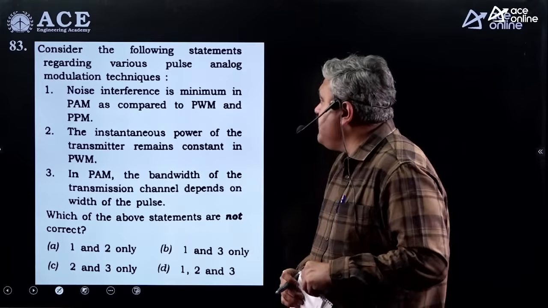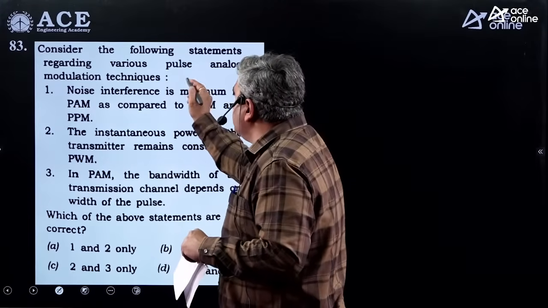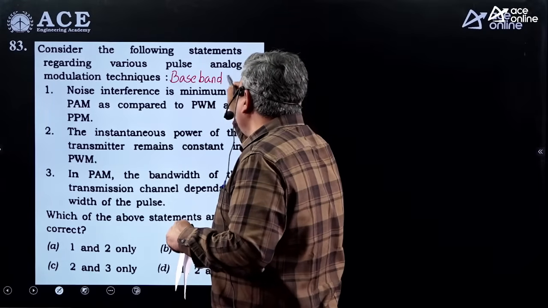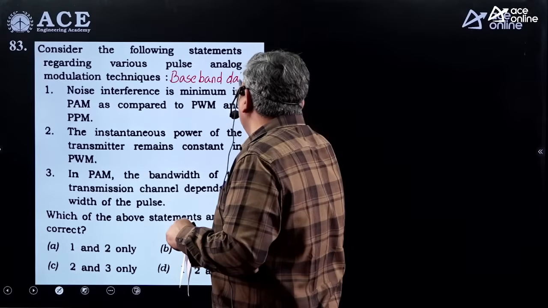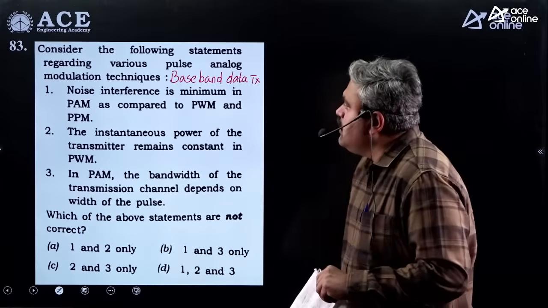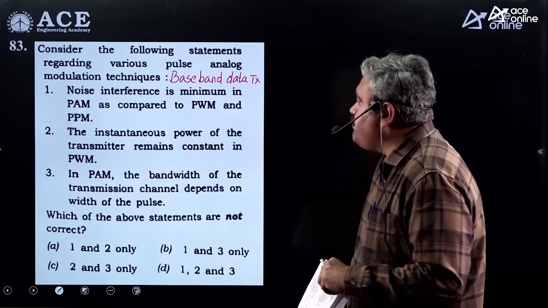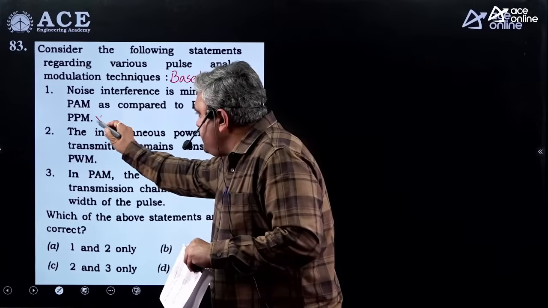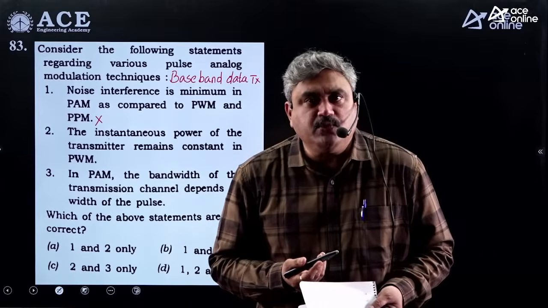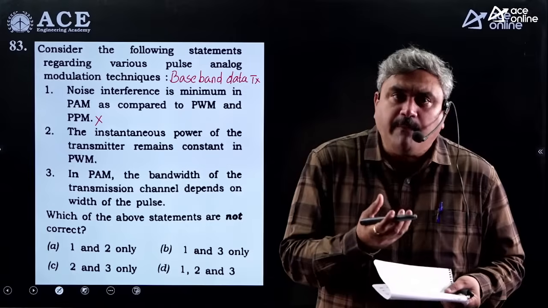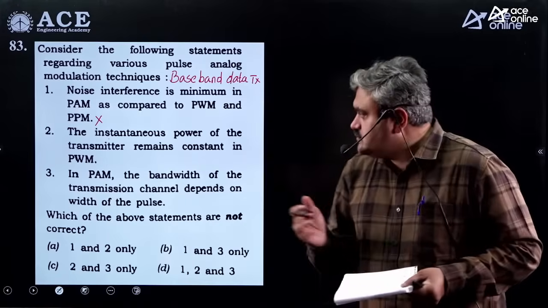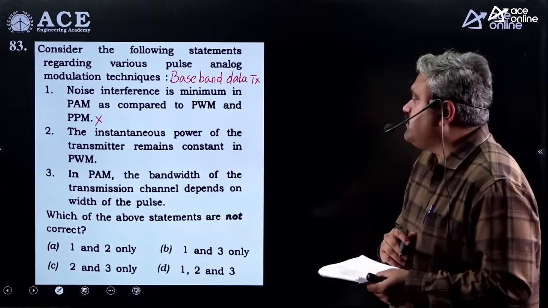Consider the following statements regarding various pulse analog modulation schemes. So these are coming under baseband data transmission techniques. Pulse digital we have and pulse analog. So these come under pulse analog modulation schemes. See these statements. Noise interference is minimum in PAM as compared to PWM and PPM. False statement, because PAM is what? Variation in the amplitude of the pulse with respect to your data. So noise is variation in amplitude only. So when you mix noise with PAM signals, obviously the effect of noise will be more on PAM. So PAM has more noise effect. So you can eliminate the first statement. It is definitely a wrong statement.